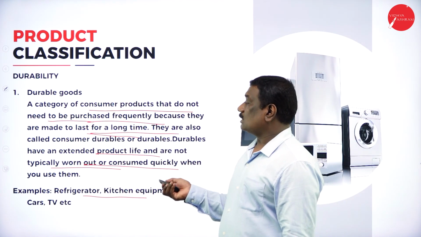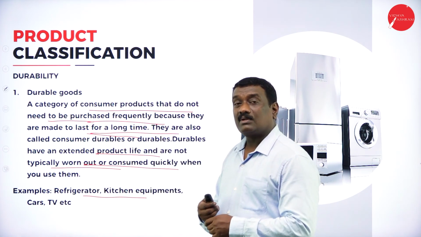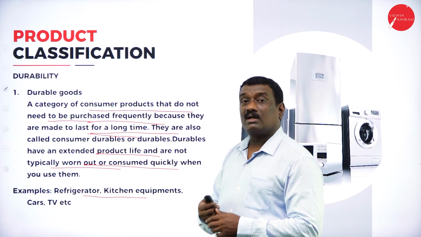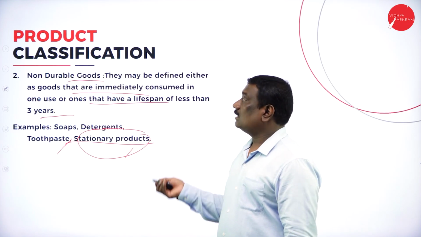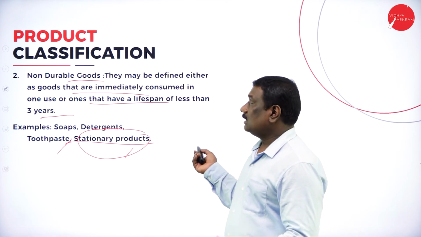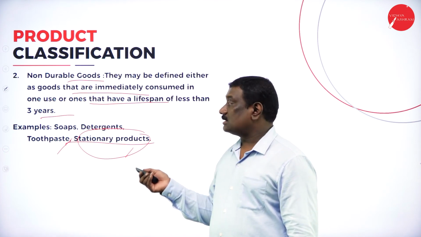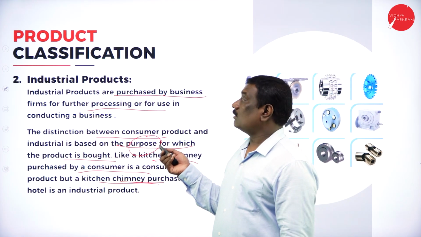Then we have durable goods. I told you what durable goods are, which we can use for a longer period of time, where the duration is very long: refrigerators, kitchen equipment, cars, TVs, etc. Then non-durable goods, where the lifespan is 3 years maximum, right? Examples are soaps, detergents, toothpaste, stationery products, all examples of non-durable products.